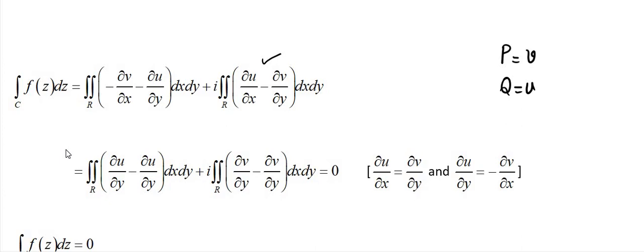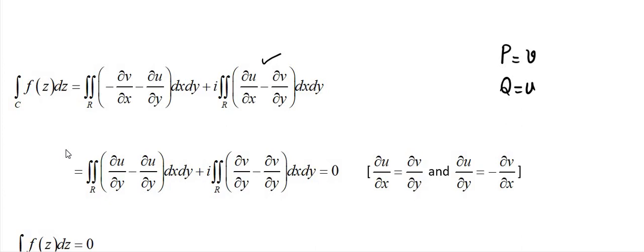Next, here I am using these Cauchy-Riemann equations. Observe, we have minus dou v by dou x. But I know minus dou v by dou x value is dou u by dou y. Substitute. Already we have minus dou u by dou y.